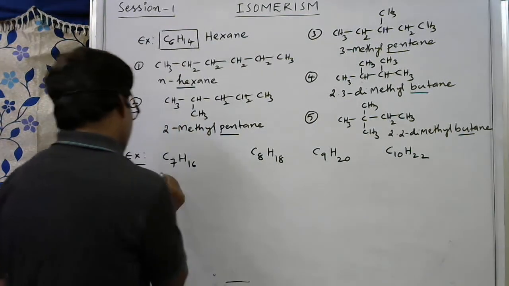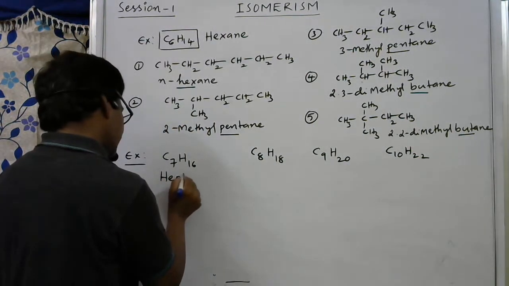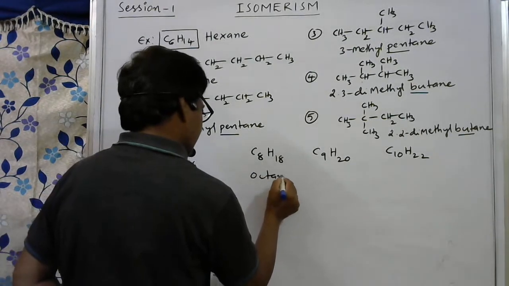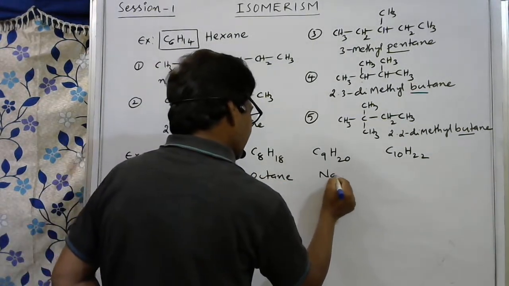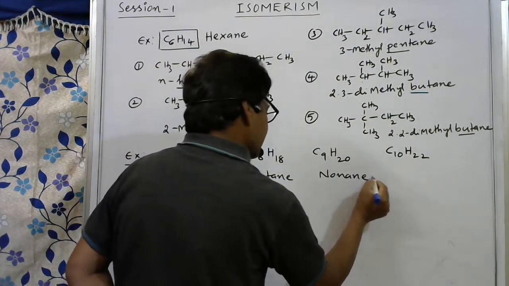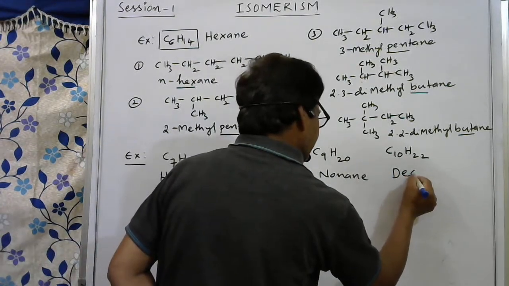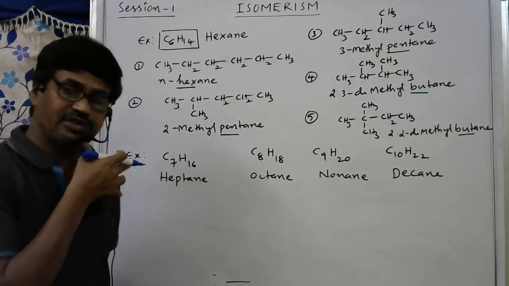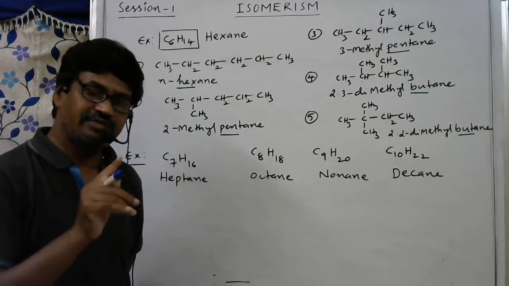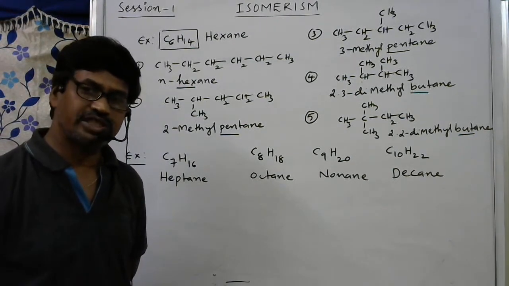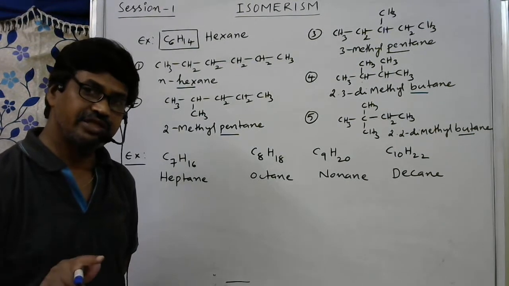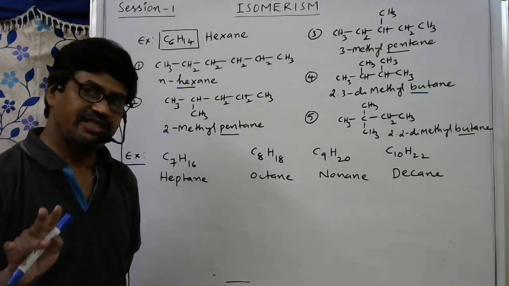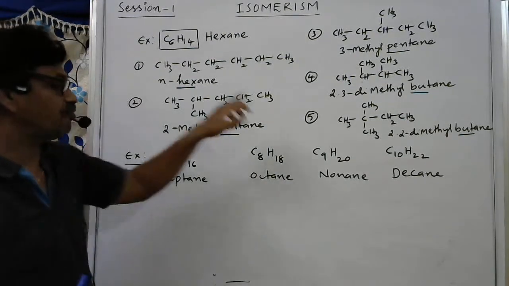This is heptane, this is octane, then this is nonane, this is decane. For the first ones, methane, ethane, propane, these have no chain isomers. Then butane has only 2. Pentane has 3. Hexane 5.